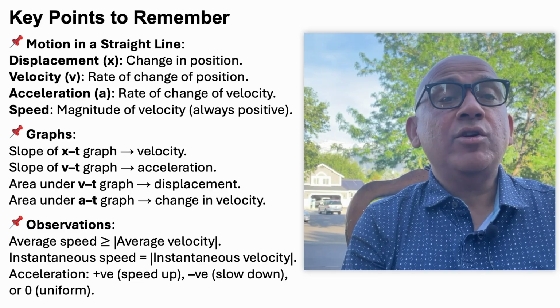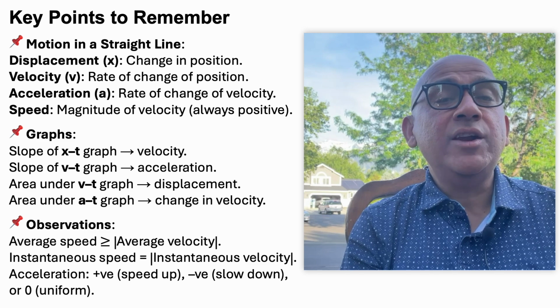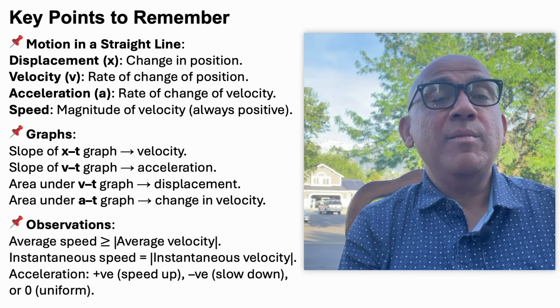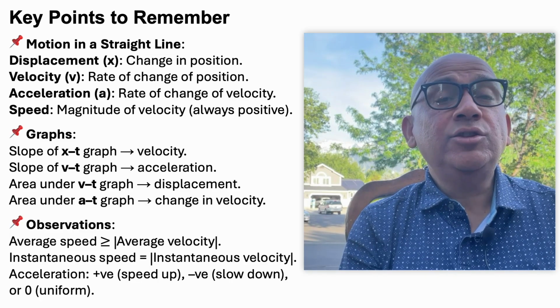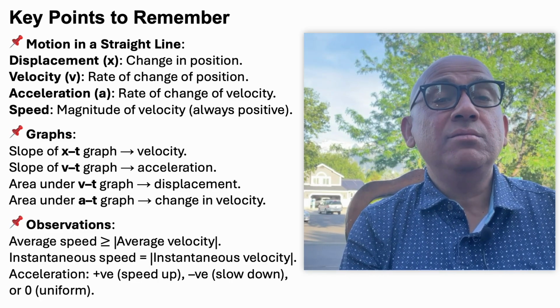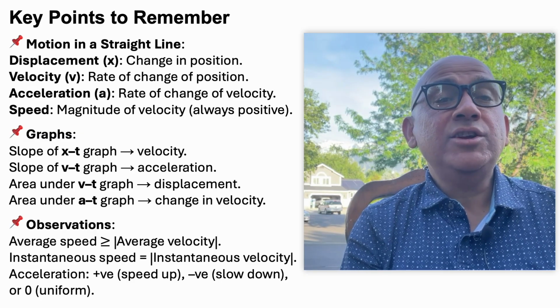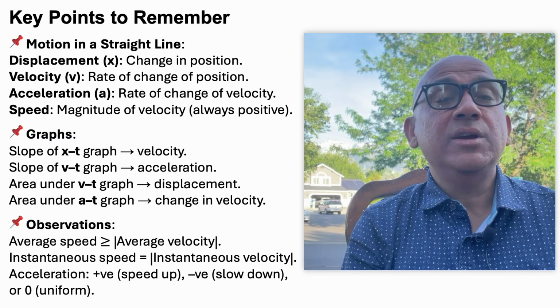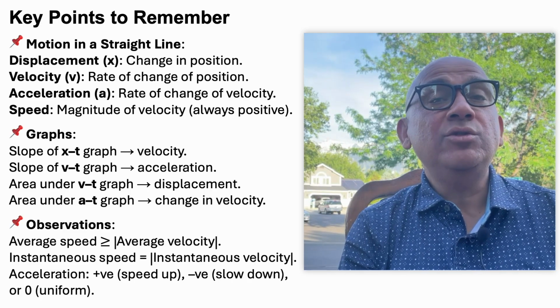Here are some important observations. Average speed is always greater than or equal to the magnitude of average velocity. Instantaneous speed is equal to the magnitude of instantaneous velocity. If acceleration is positive, it means speeding up. If it is negative, it means slowing down, and if it is 0, it means uniform motion.